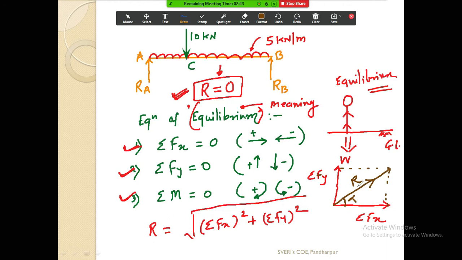This is the basic thing. So how is this R calculated? Now if you see this triangle, I will draw it here.